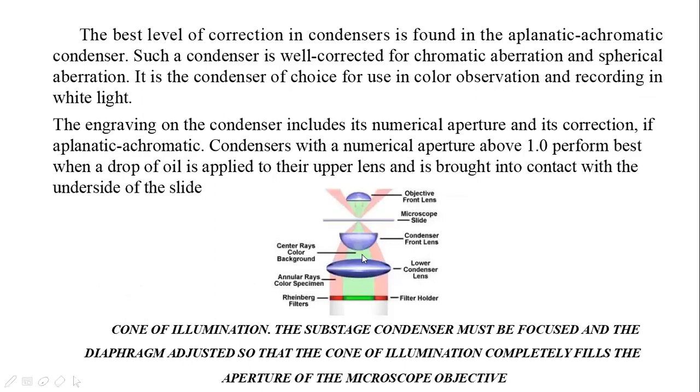So this is the path of light. We can see here, this is the condenser. Light is passing through this. This is the slide. It is focused on the specimen, and from the specimen it moves to the eyepiece.